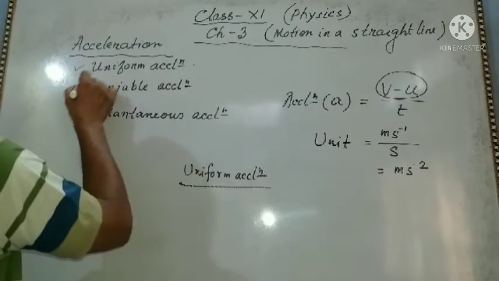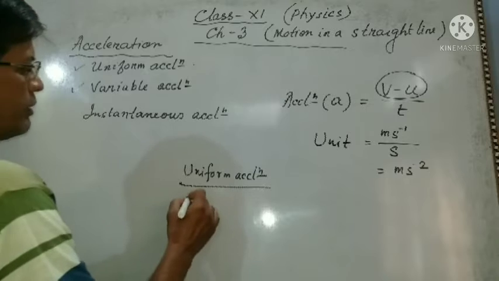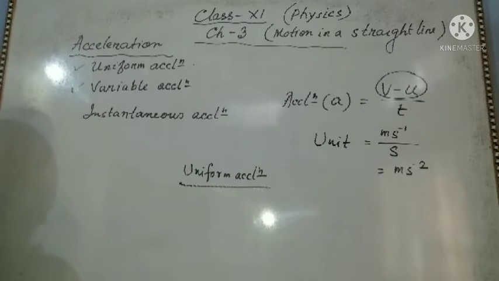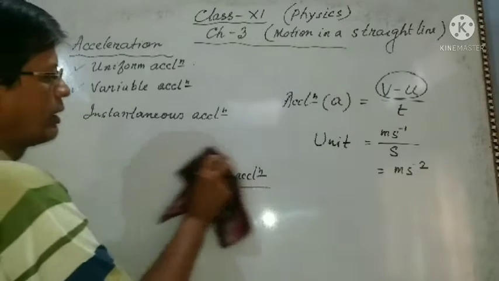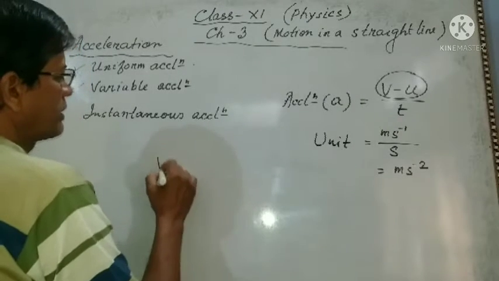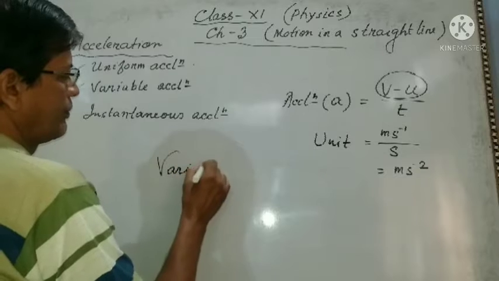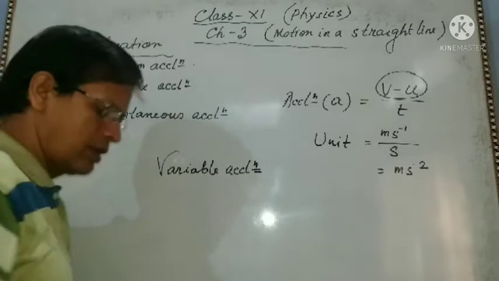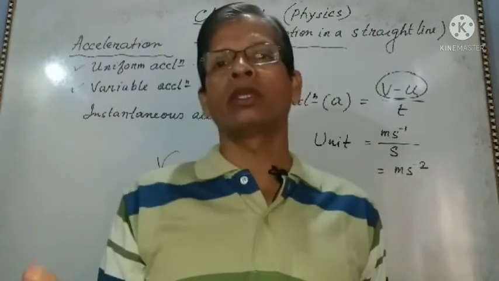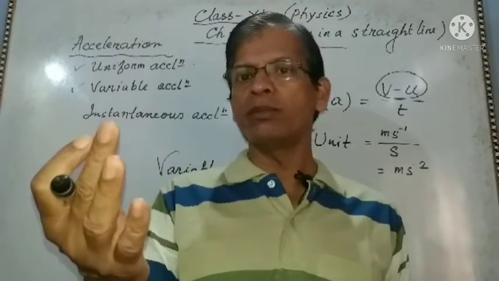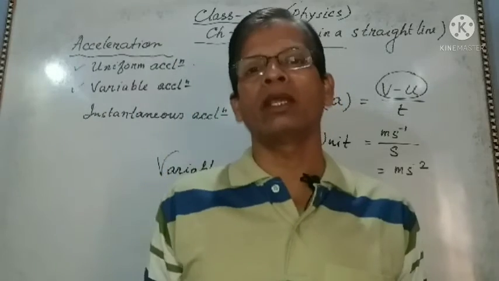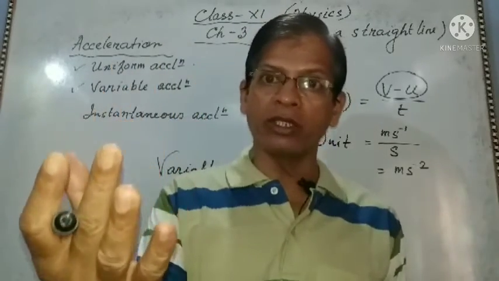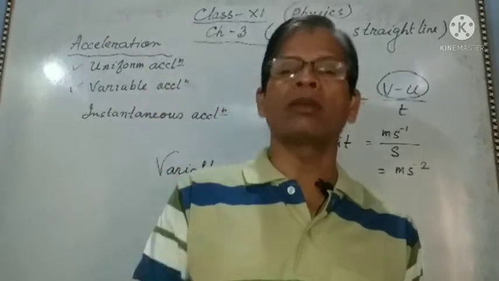Now we are going to variable acceleration. What does it mean? When a body moves, if there is equal change in velocity in unequal intervals of time, this is called variable acceleration. Equal change in velocity, but in unequal interval of time.